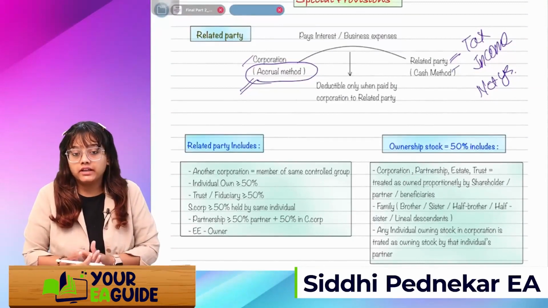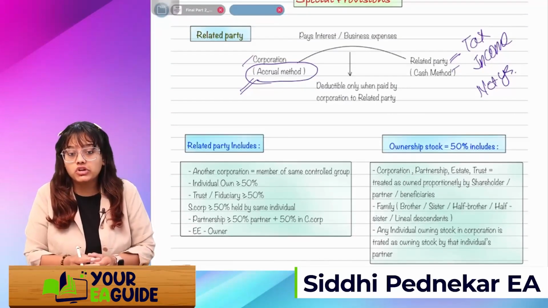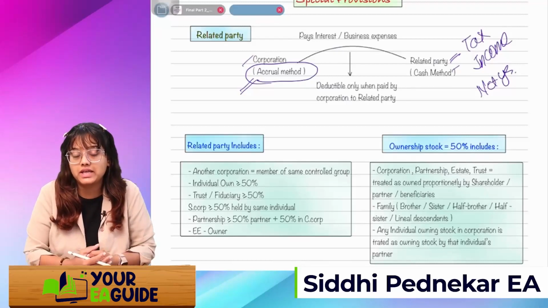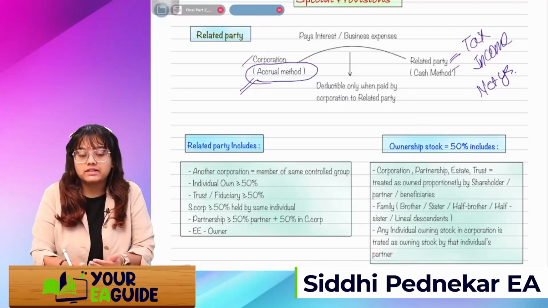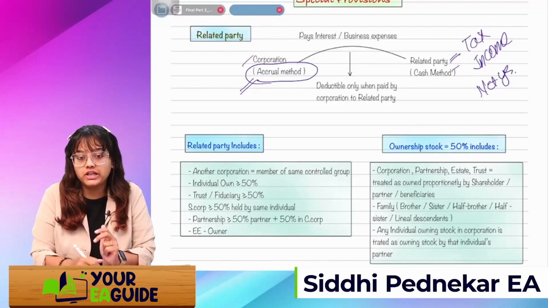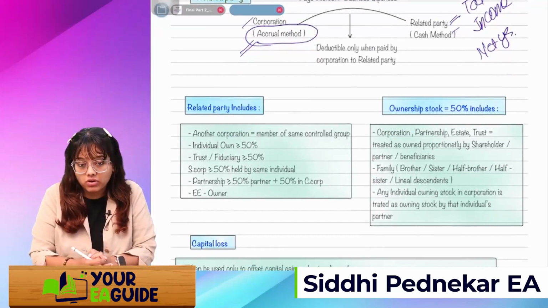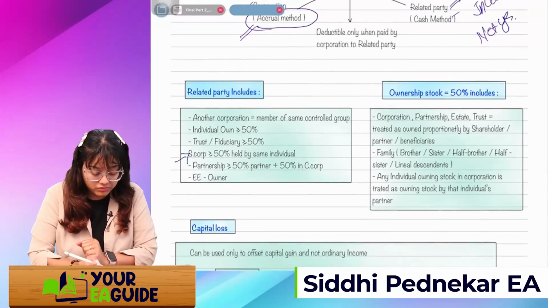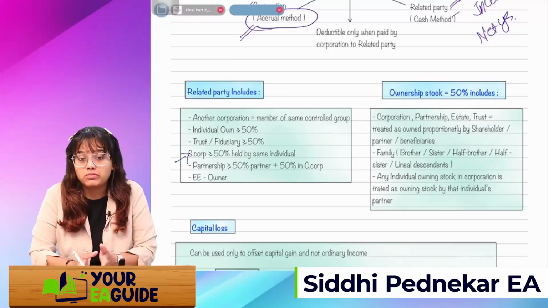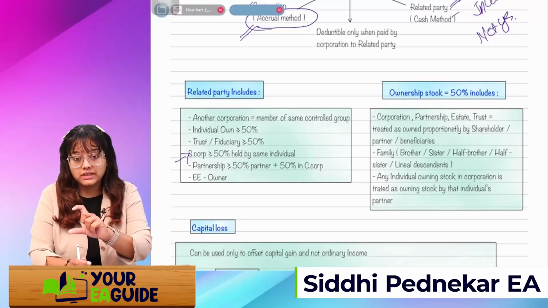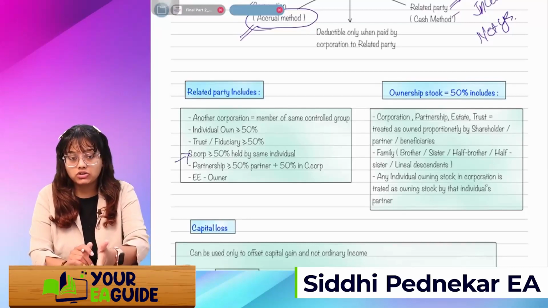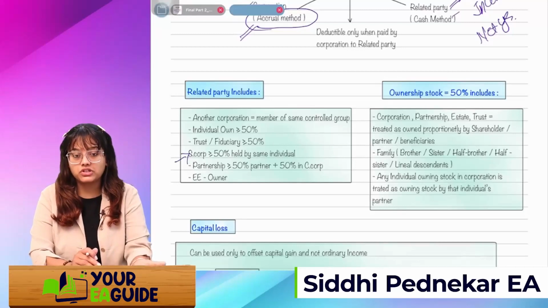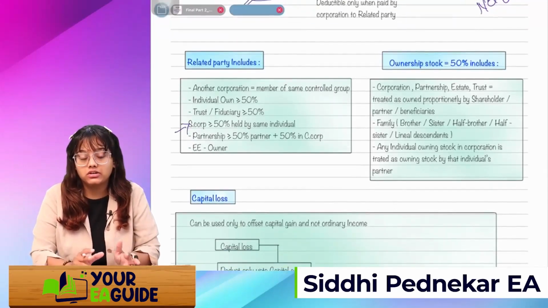The second definition of related party includes an individual who is owning more than 50%. It is but obvious that if they are owning more than 50%, then they will be considered a related party. If it's a trust or fiduciary holding more than 50%, or an S corp, we are yet to do this chapter, but just remember, if more than 50% is held by you, the individual, in the S corp, and that S corp is related to the corporation, then that is a related party relationship.